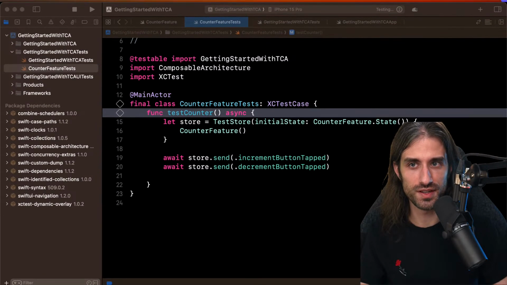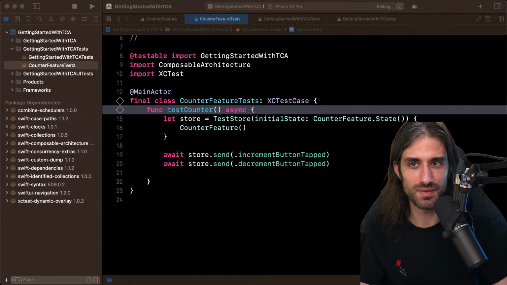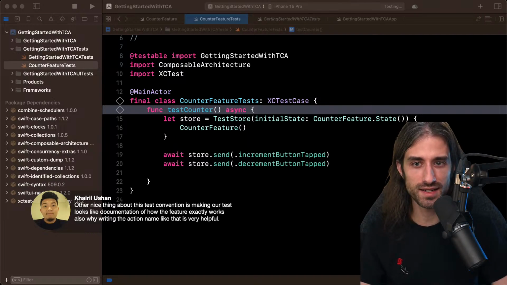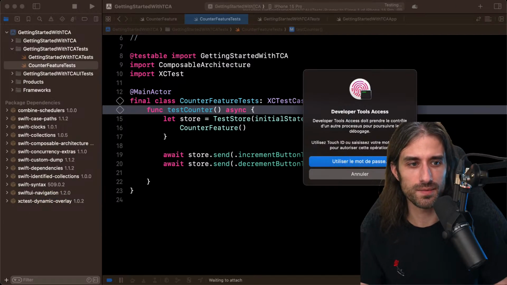I made a wrong move and I moved my Xcode. Sorry for that. Message in the chat. Carol, you're saying another nice thing about this test convention is making our tests look like documentation of how the feature exactly works, and also writing the action name like that is very helpful. Yes, totally agree with this remark.